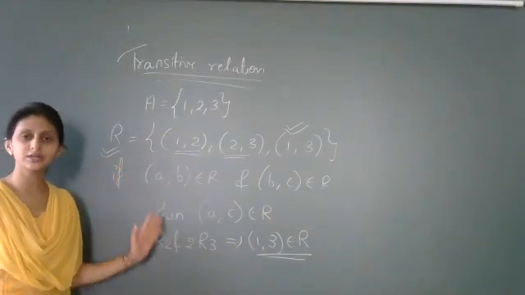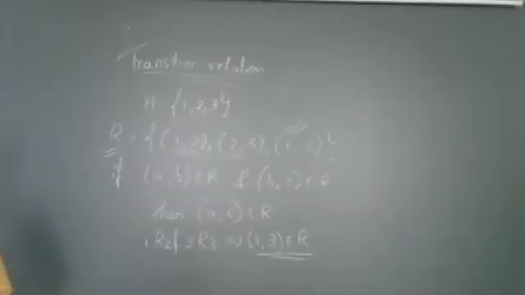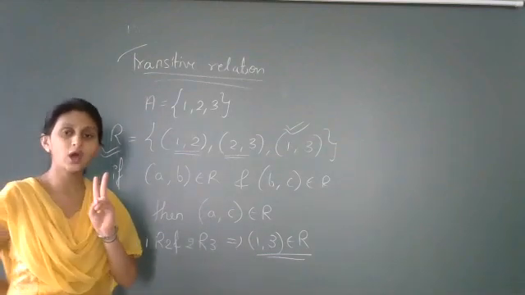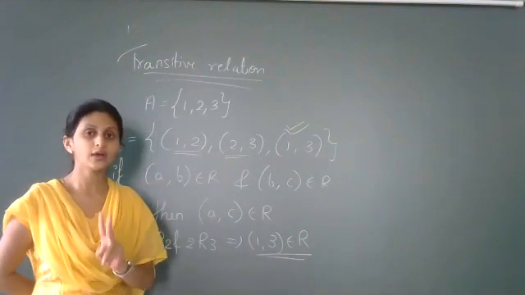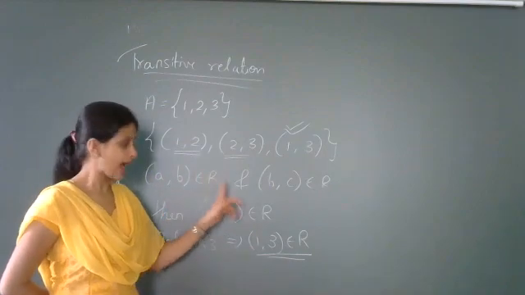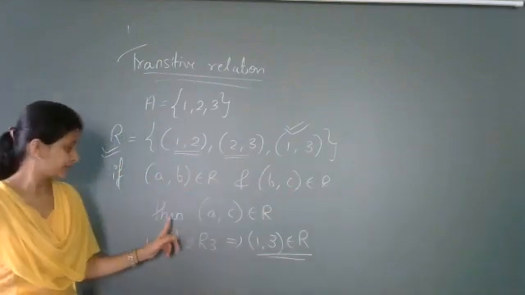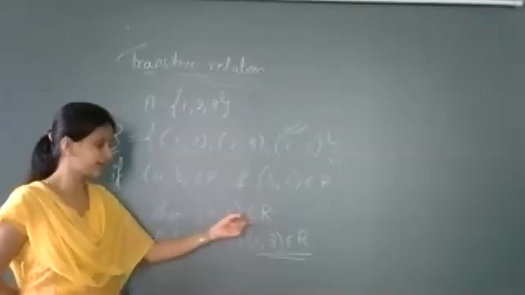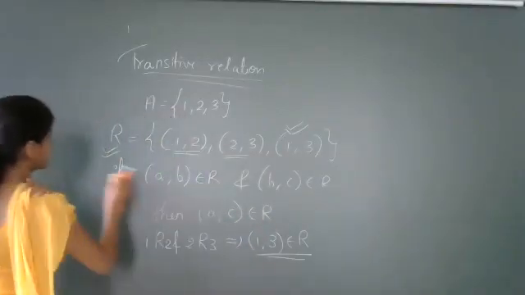Shall I explain it once again, students? Transitive relation, is it clear? We will see a few more examples on that. Is the definition clear? Okay. So I repeat once again. If you have two ordered pairs A, B belonging to R and B, C belonging to R, then in return, if you are able to say that ordered pair A, C belongs to R, then you conclude that the relation R is transitive.